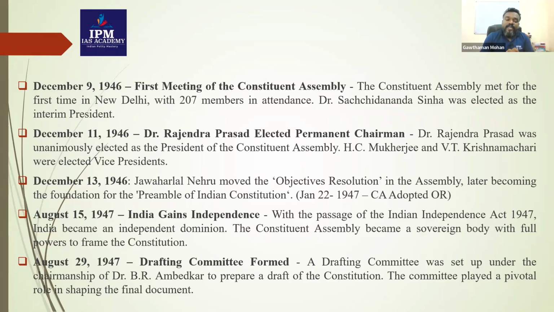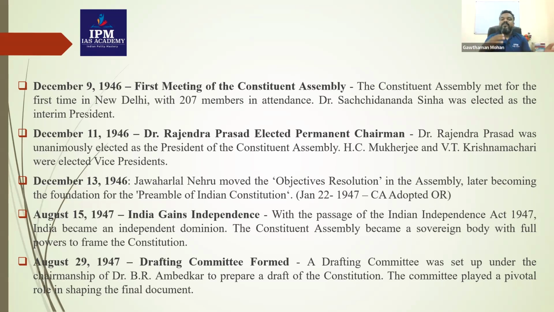Now, on August 29, 1947, a drafting committee was formed. We knew about the drafting committee because that is one of the most prominent committees in the Constitution, and the drafting committee was chaired by Dr. B.R. Ambedkar. So this drafting committee had the responsibility to draft a constitution. There are various committees working on the formation of the constitution.